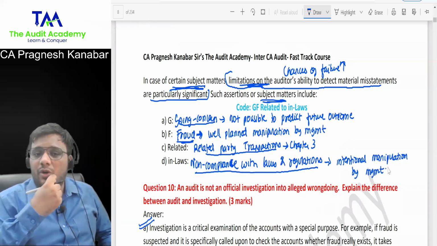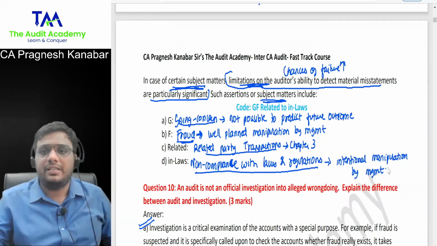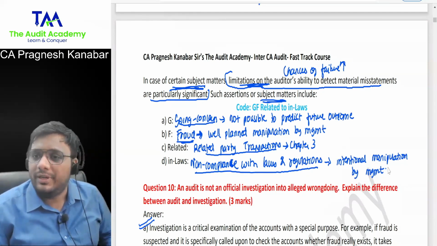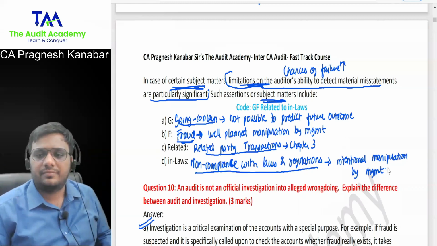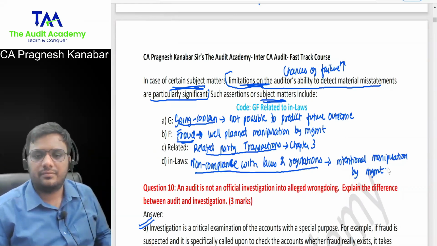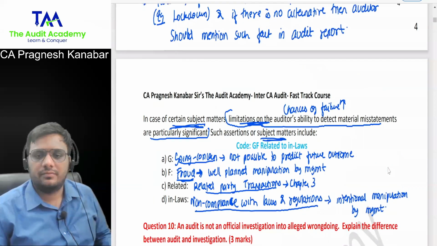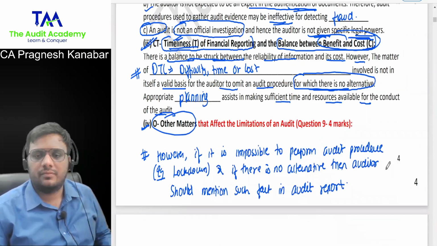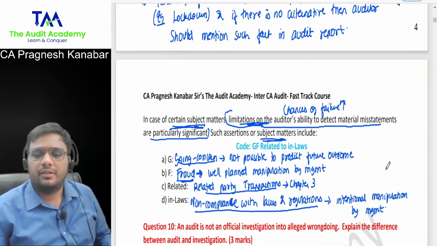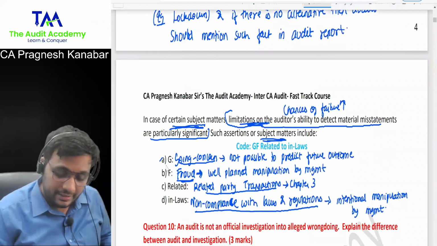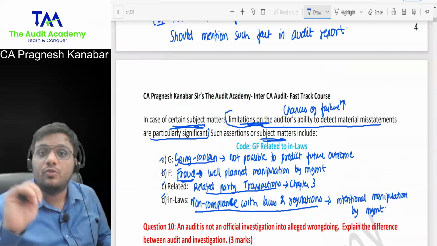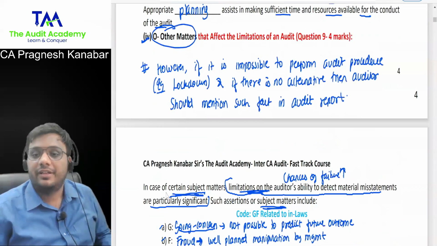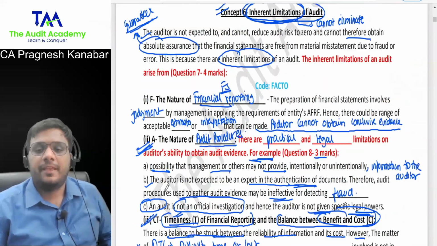Normally, ignorance of law is not an excuse. So normally, if non-compliance with law is there, then it would be intentional. 90% of the time, it is possible that it could be intentional rather than unintentional. All right. For these 4 points, they were giving 4 marks in July 21 finals. Question number 1, the compulsory question, asked this point from inherent limitations. Okay.